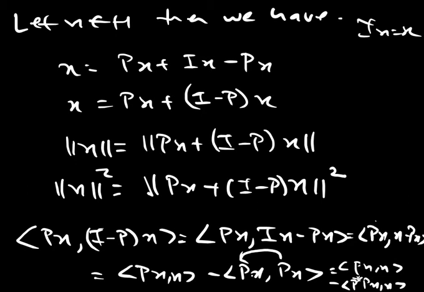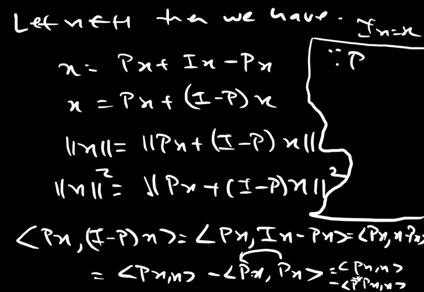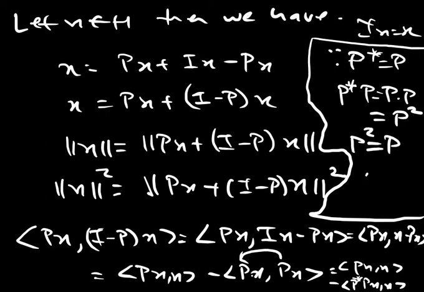What is P star? P star is P, since P is given to be self-adjoint. Since P star is P, P star P is the same thing as P into P, which is P square, and P square is P. So this is the inner product of Px with X minus the inner product of Px with X. This term becomes the other term with a negative sign, so the subtraction is 0.